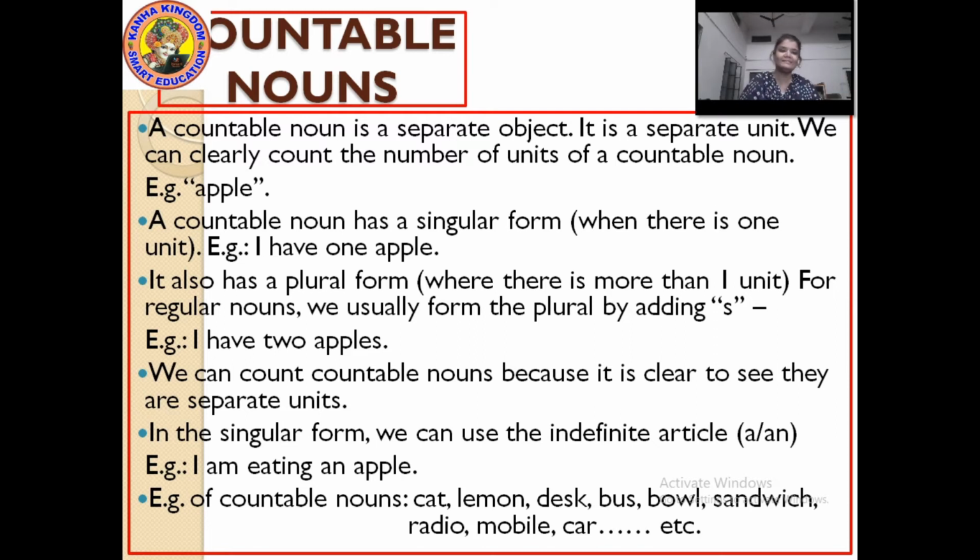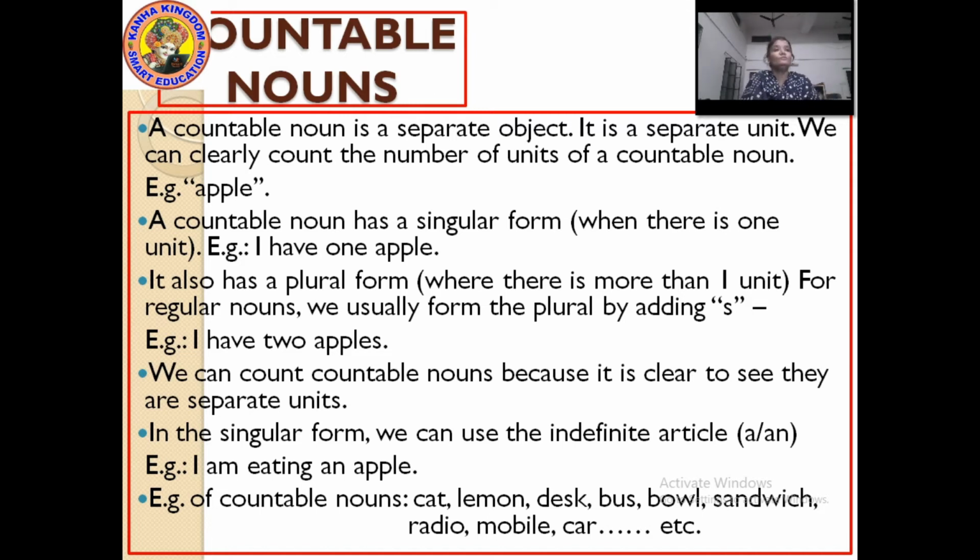If I show you an example, fingers, I have fingers. They are in separate units, so they are easy for me to count. Right? 1, 2, 3, 4, 5. They are in different units, so I am counting them easily. Same way, the nouns are countable because we can see them in separate units.